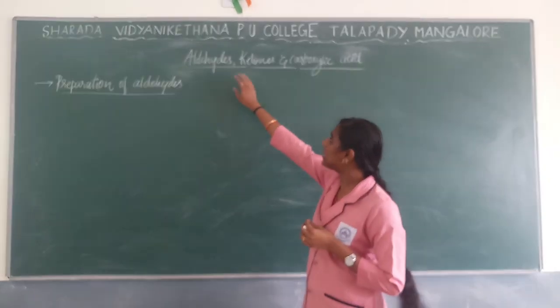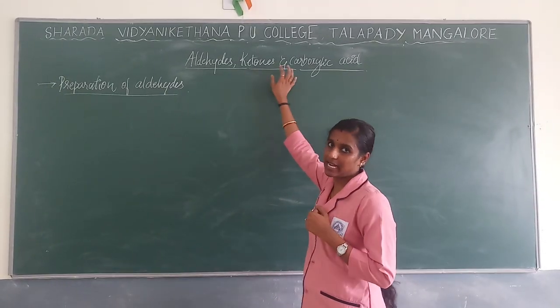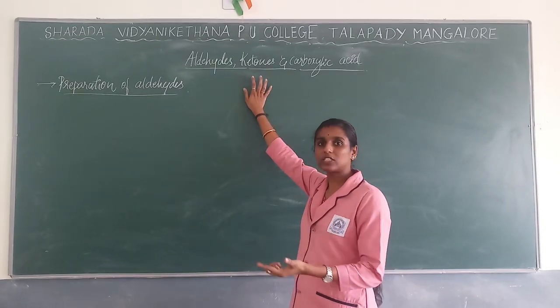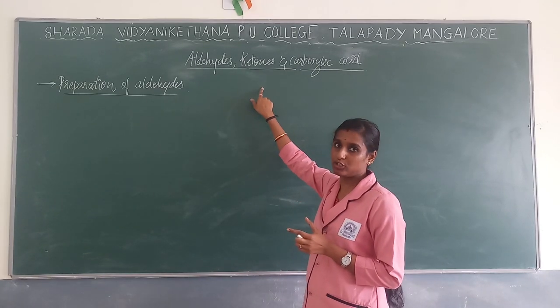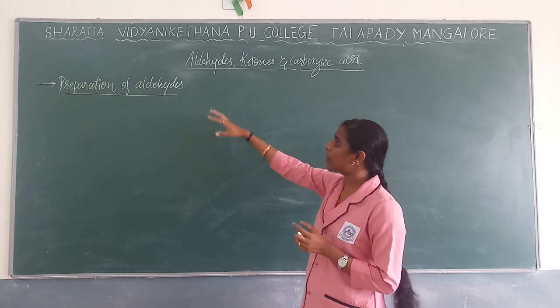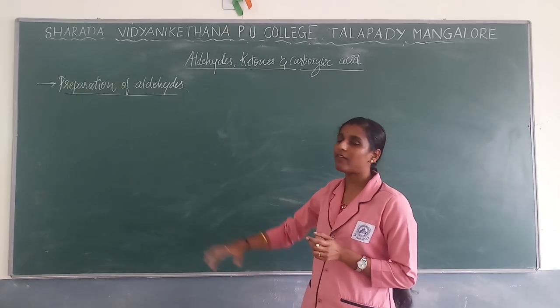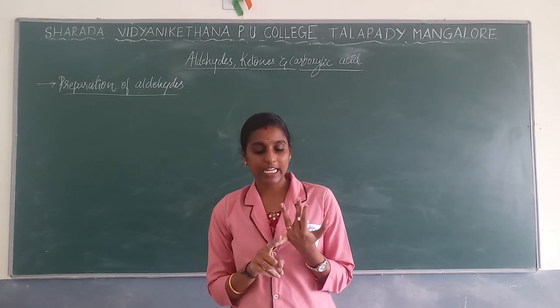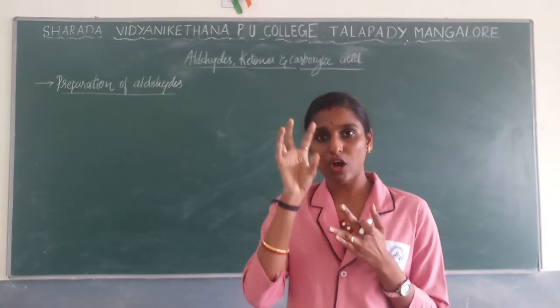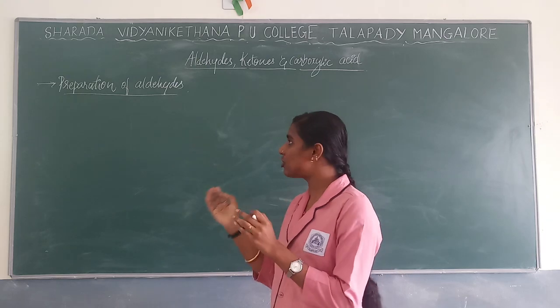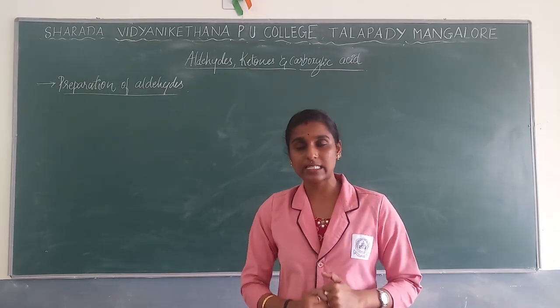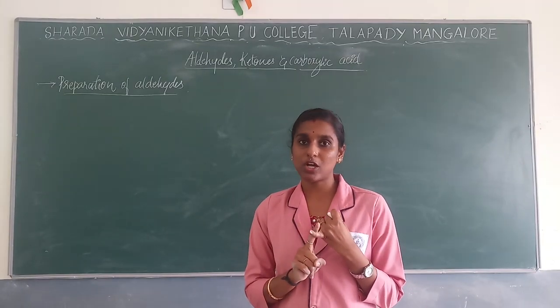Now first we are dealing with aldehydes as well as ketones. We have seen the general reactions by which we can prepare aldehydes and ketones. Next, separately, we are going to deal with the preparation of aldehydes. In the preparation of aldehydes and ketones, by using the same reactant or the same kind of catalyst, you can prepare both. That will be done by using alcohol.